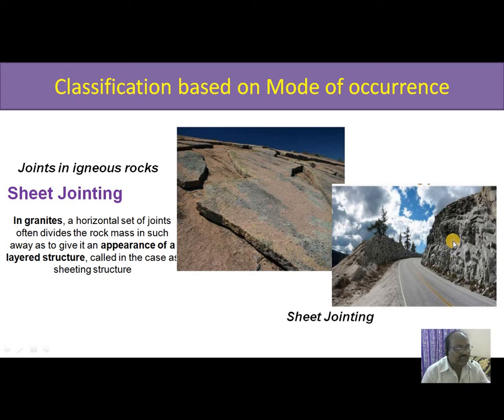Those horizontal joints divide the rock in such a way as to give an appearance of layered structure. Because of horizontal joints, the rock looks like a layered structure, which is called sheet structure. Hence it is called sheet jointing. This is sheet jointing.